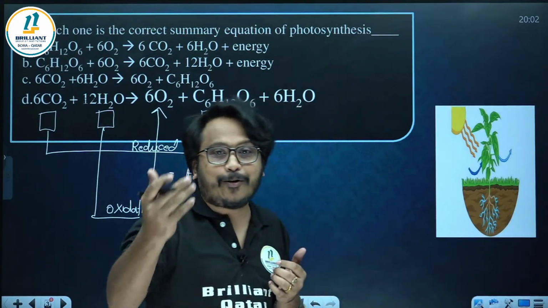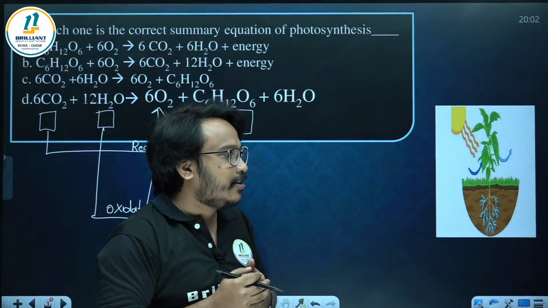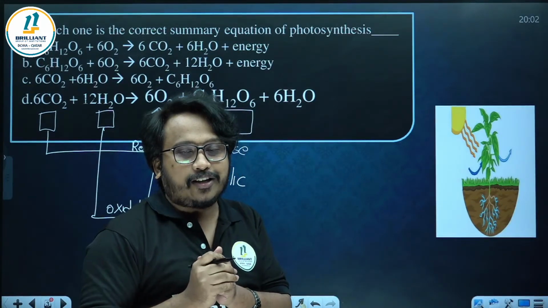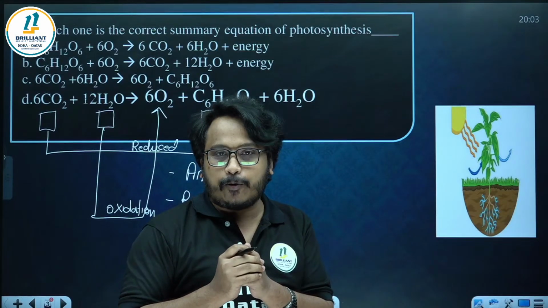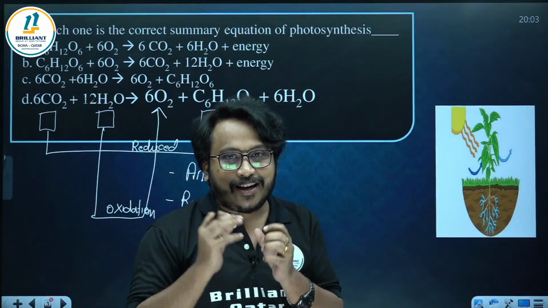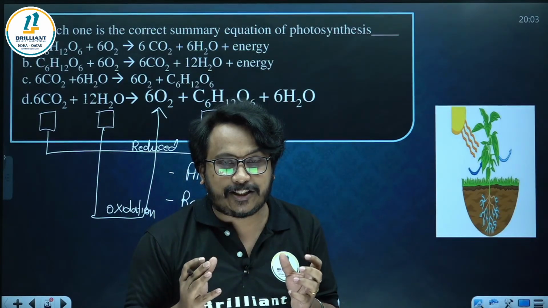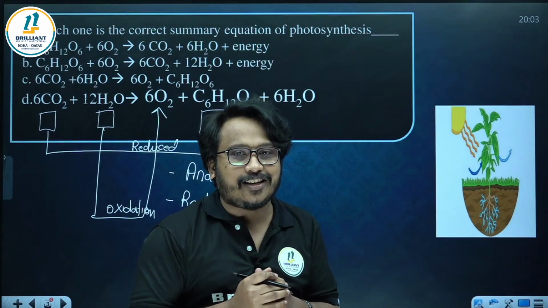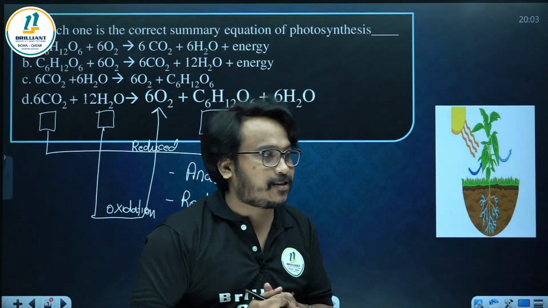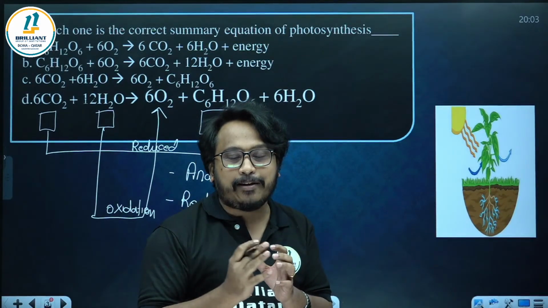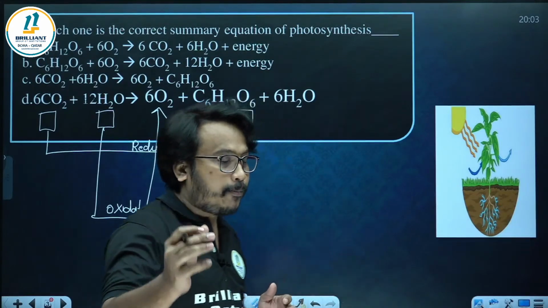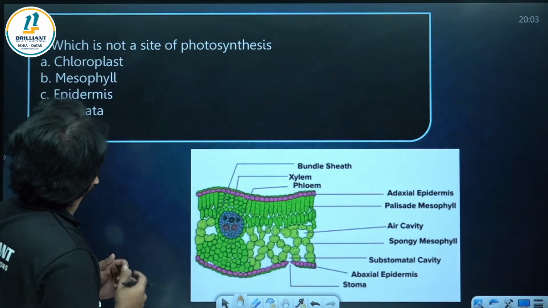Abhinav, Niranjan and all already have answered, it is D. So here, oxidation of water will be taking place in the chloroplast, especially in the grana. In the grana only water will undergo splitting in order to release the oxygen. The process is called photolysis. So photolysis of water will be taking place inside the grana. Hope you remember the site of photosynthesis and all.